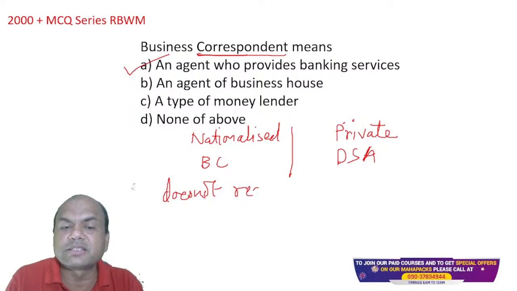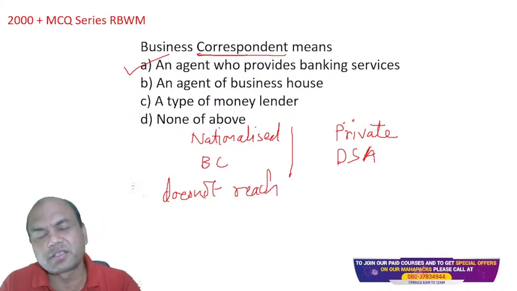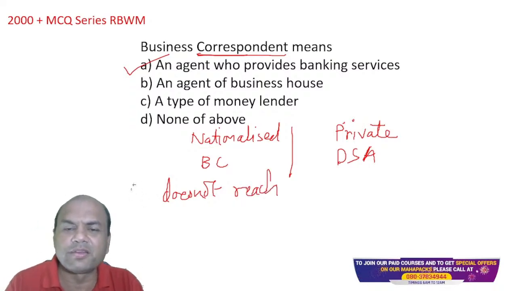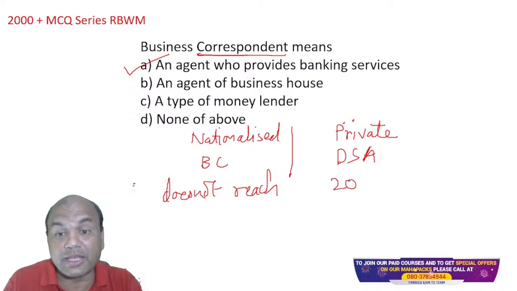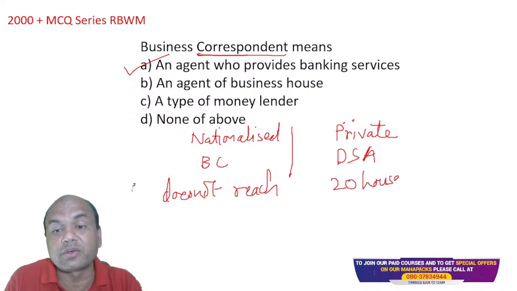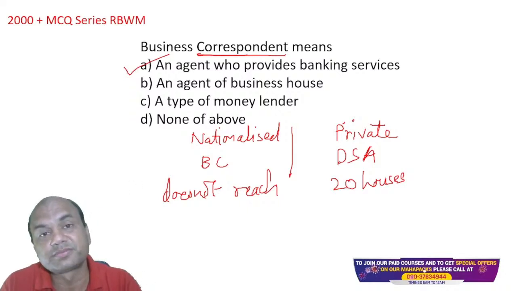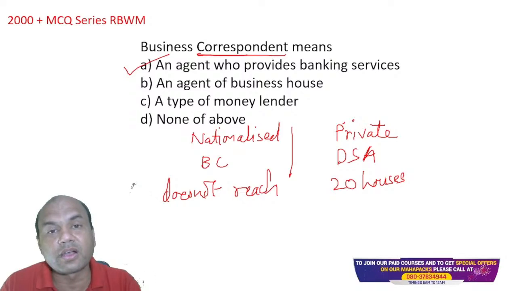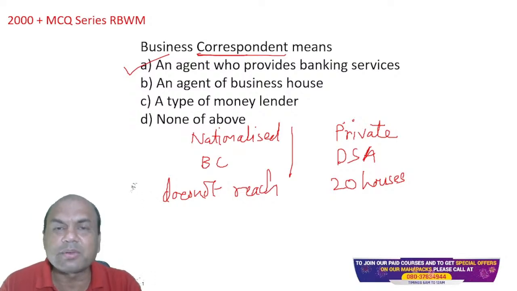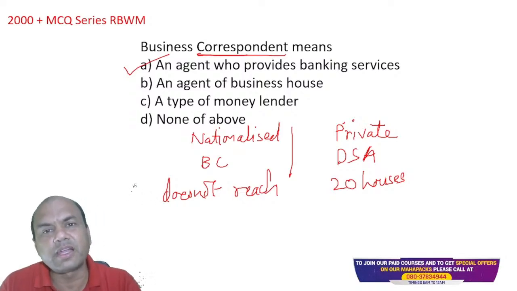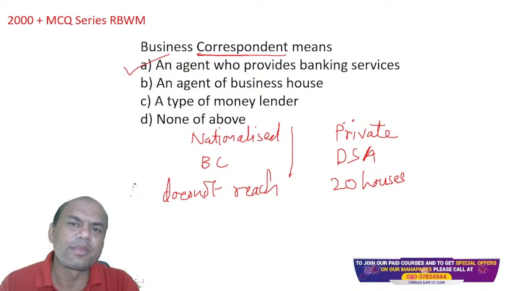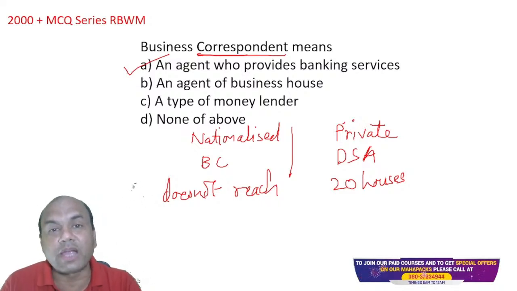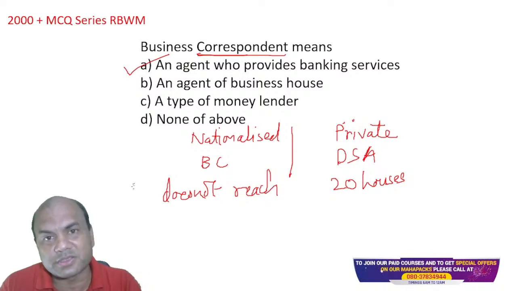Does not reach means, let's say there's a small village of 20 houses. There are many villages which are 20 houses, 30 houses, 50 houses. The population is hardly 200, 300, 400 max. Can you set up a branch over there with a 500 population? You can't. Because if you set up a branch with 500 population over there, what will be the cost?